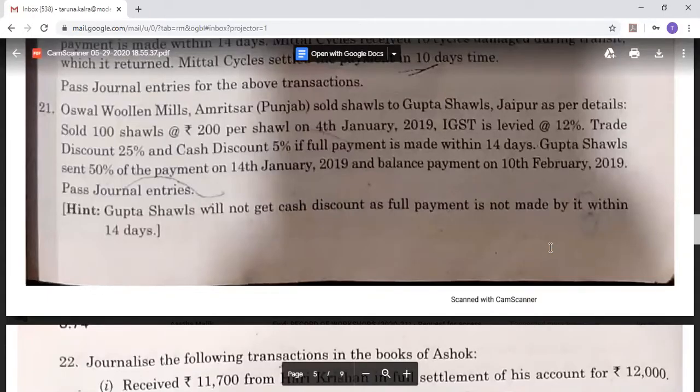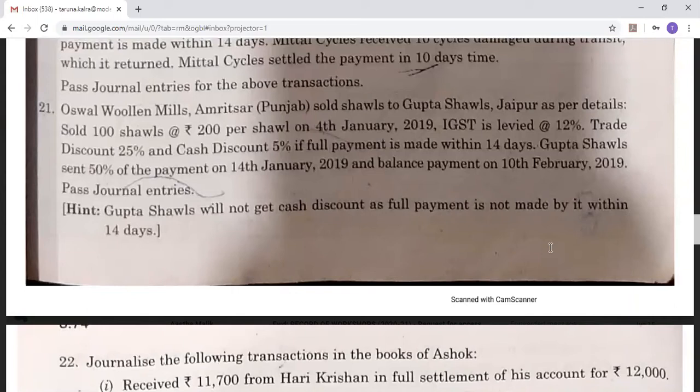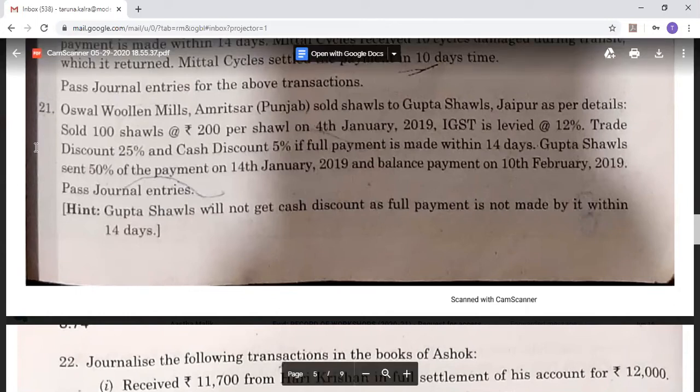Hello everyone. Again, today is our next doubt session, and the first doubt which we have received from our students is your question number 21.